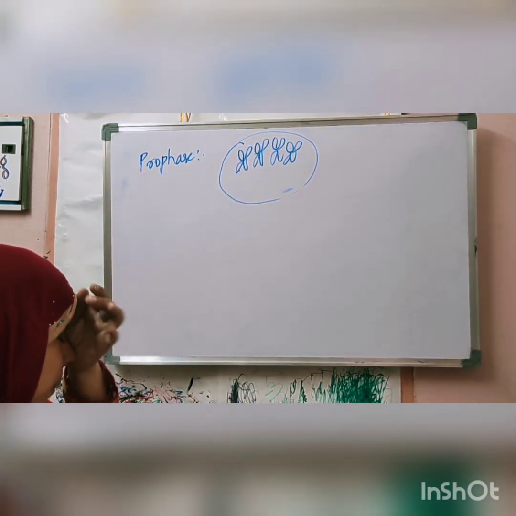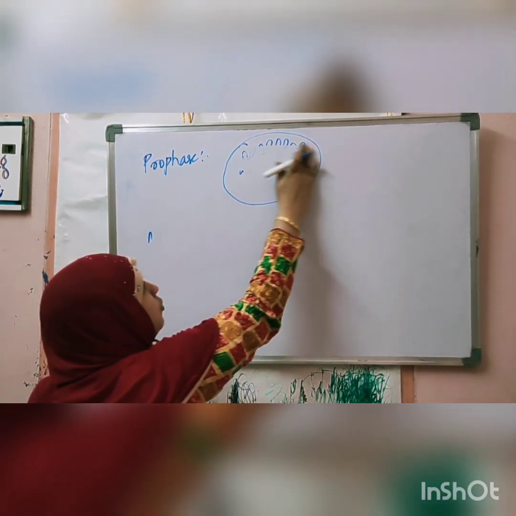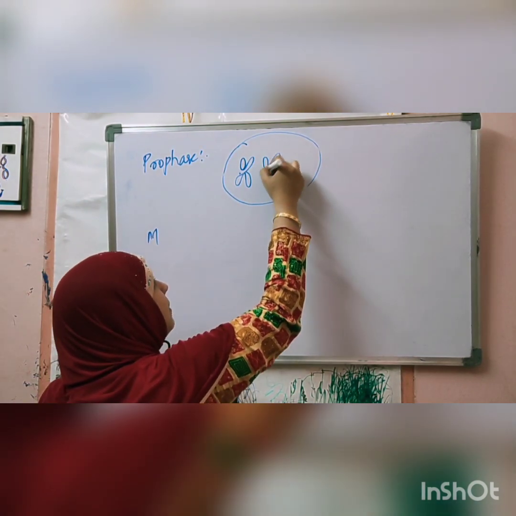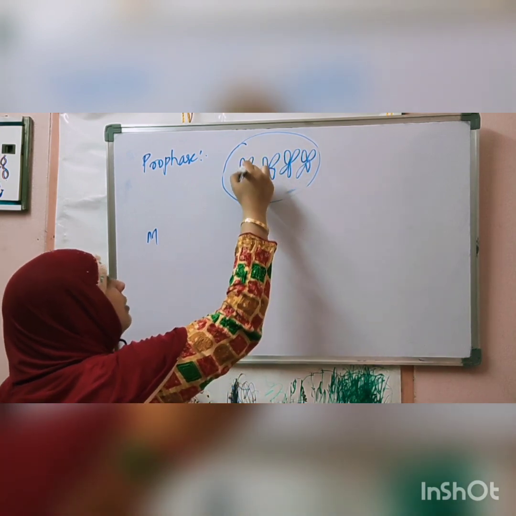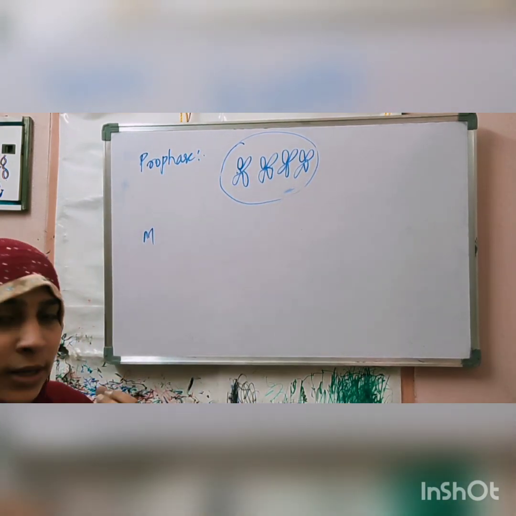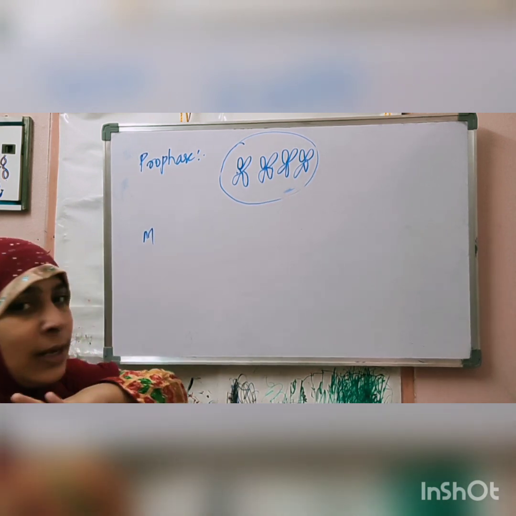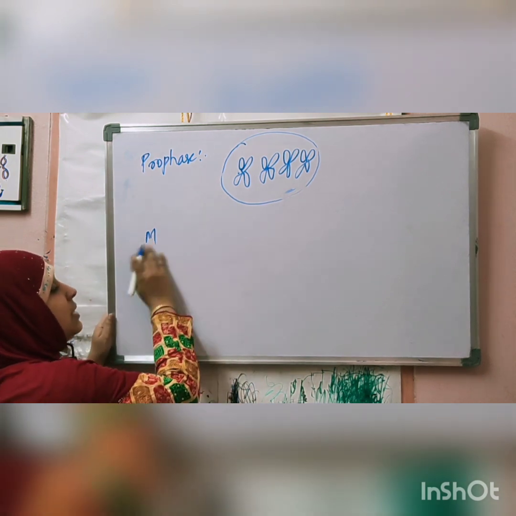After that, metaphase. All these chromosomes that are formed will assemble themselves in the equatorial plate. Equatorial plate means central, like Earth has an equator that goes through the center of the Earth. In the same way, the cell also has an equatorial plane where all the chromosomes will assemble. That happens in metaphase.